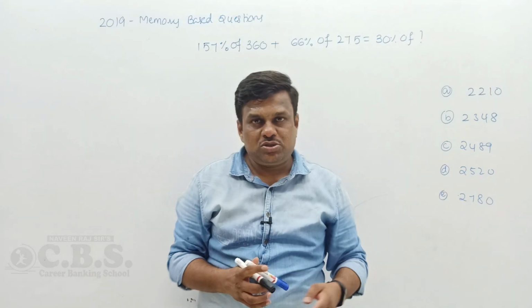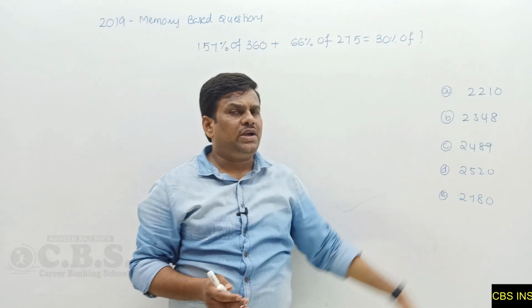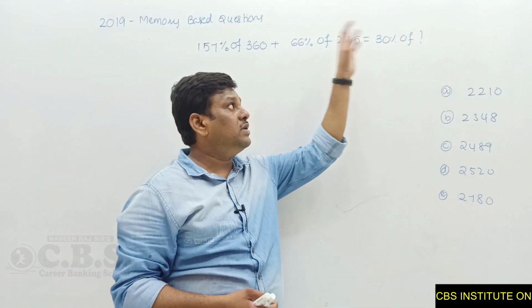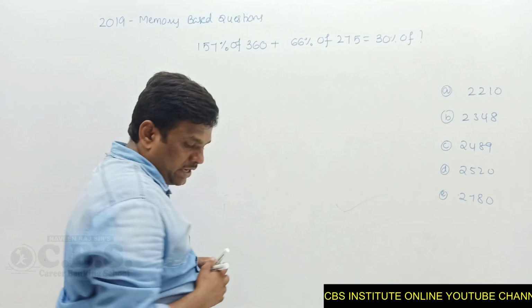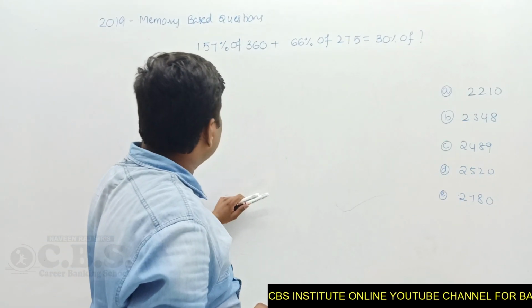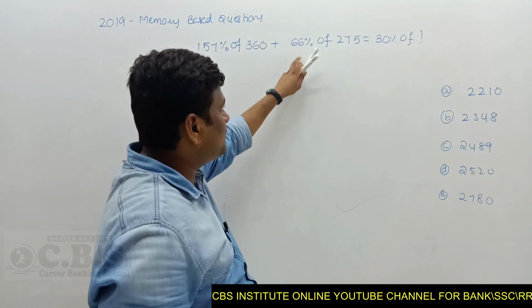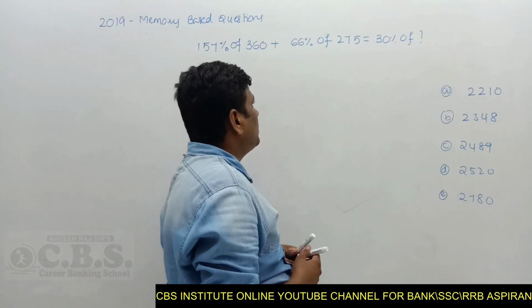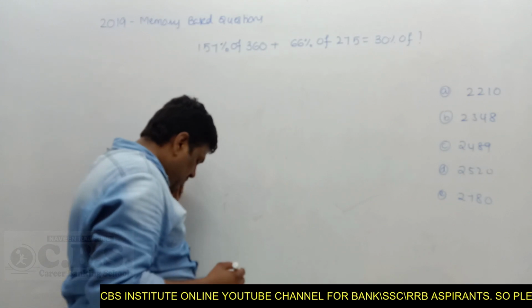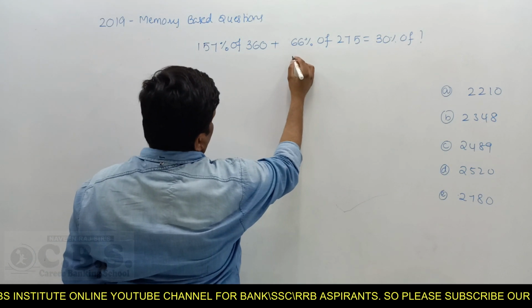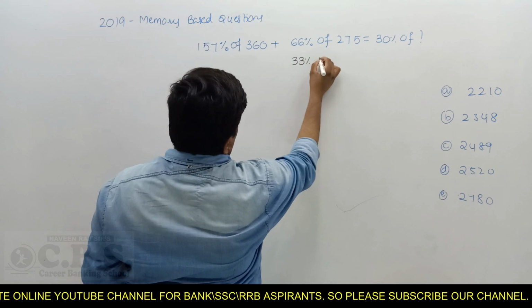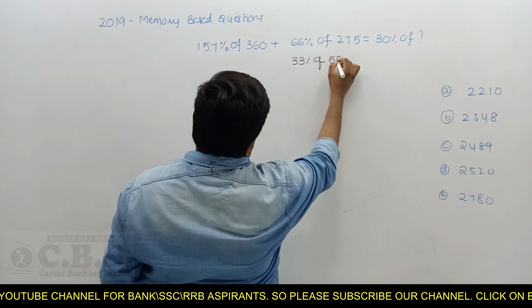So first observe the options of the question. All options are integer numbers. Definitely the left side values and right side values are completely divisible. So here is what I do before doing this question. I do half of 66, which gives how much? 33%. When I do half, it becomes double. So the half of 66% gives you 33%, and when it is halved, it becomes double, 550.